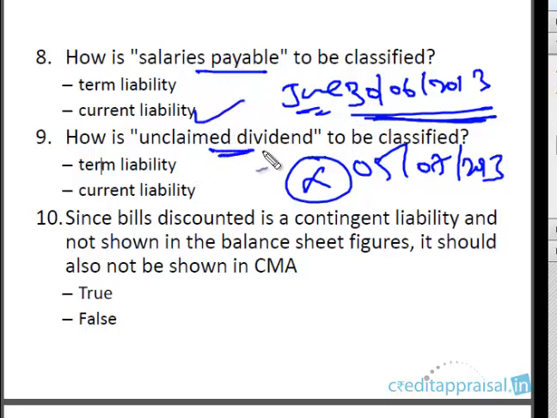How is unclaimed dividend to be classified? This is something which we discussed again. This is a current liability. Unclaimed dividend: the dividend is declared, the company is ready to pay, but nobody is coming forward to claim it. Maybe the address has changed, maybe whatever it is. This is a current liability.